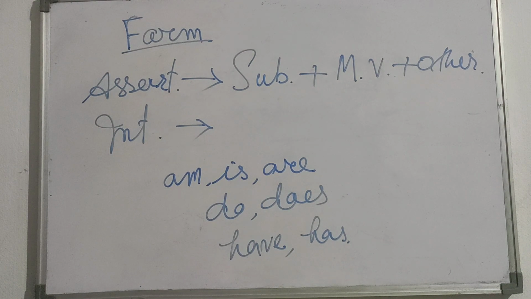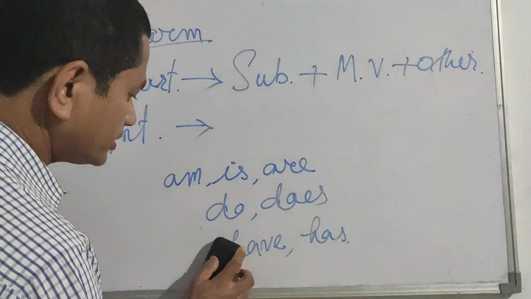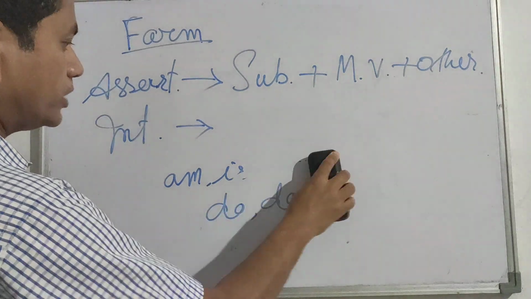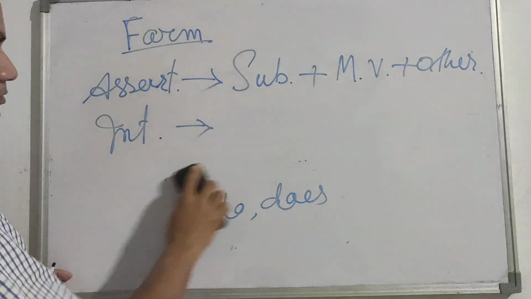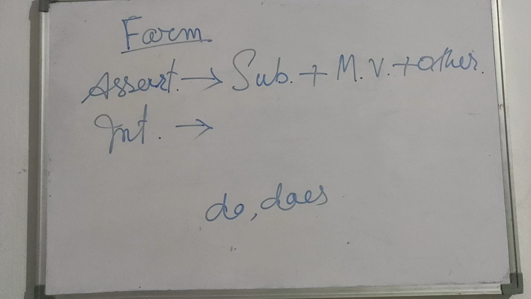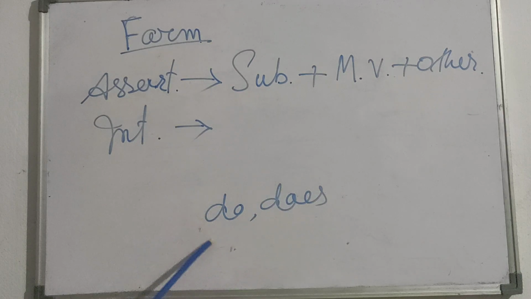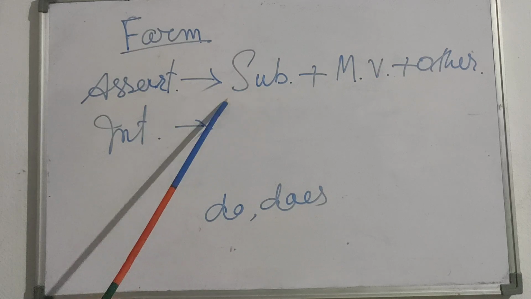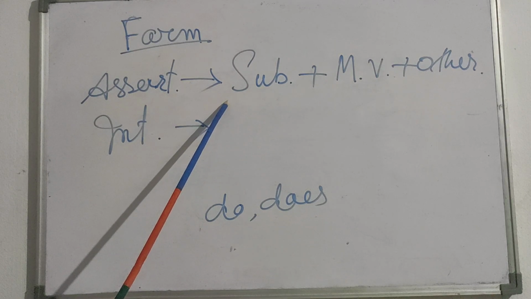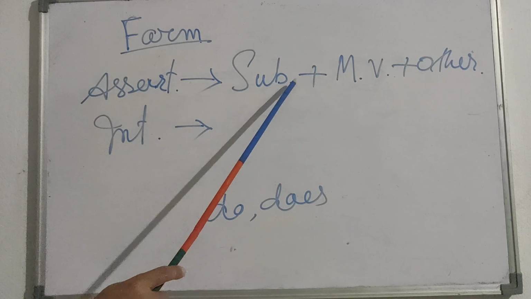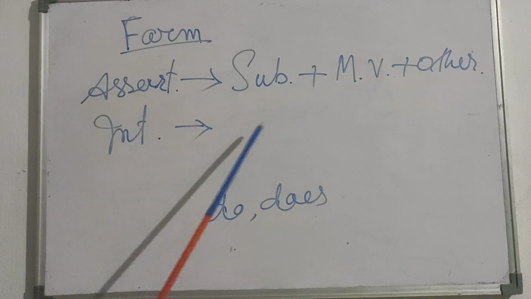And now among these, two helping verbs, do and does, are used as helping verbs in present indefinite tense. Only these two, do and does, are used before the subject when we are going to write an interrogative sentence. With the help of the do verb, we can change the assertive sentence into an interrogative sentence.